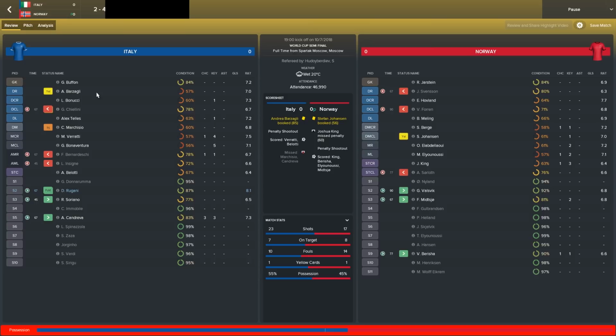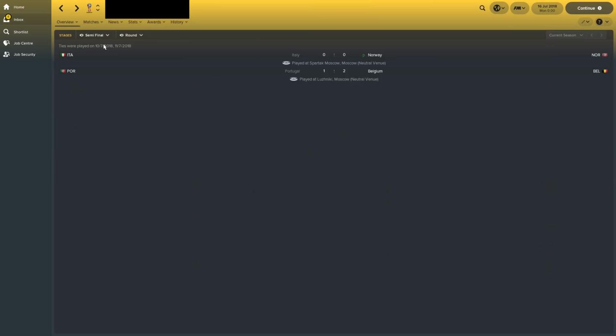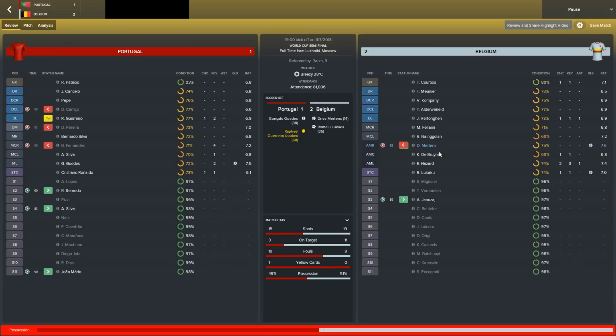And Norway, a massive shock really. I mean, they have a very good team. They are really underperforming in world football right now because they've got some very good players. I think they've got a decent set of youngsters, a couple of wonder kids in there. And they're just underperforming in real life. But they've got through to a World Cup final in the Golden FM World Cup. So you might become Golden FM World Champions.